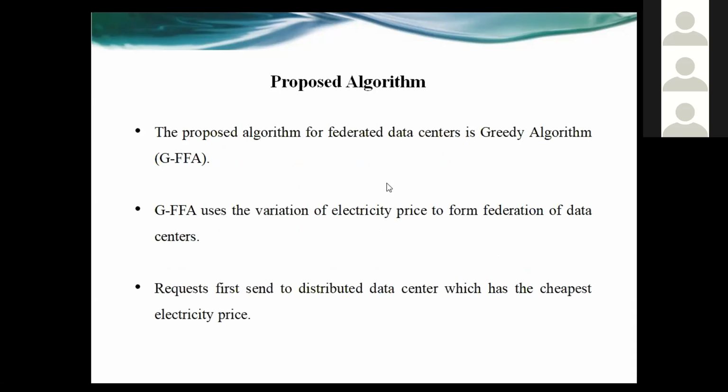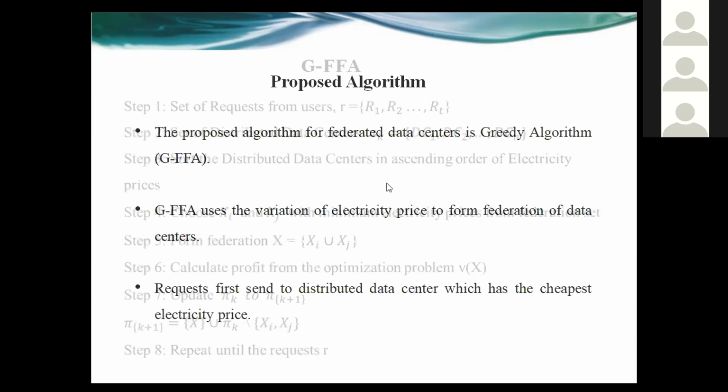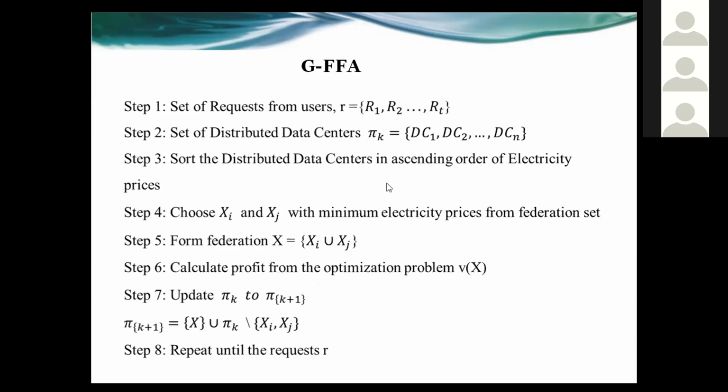Our proposed algorithm is a greedy algorithm, which is denoted as GFFA. In this algorithm, we consider the variation of electricity price to form a federation of data centers. The request is first sent to the distributed data center which has the cheapest electricity price. It means that we sort the data centers in order of the electricity price of that data center location. This is the step-by-step procedure of the algorithm.